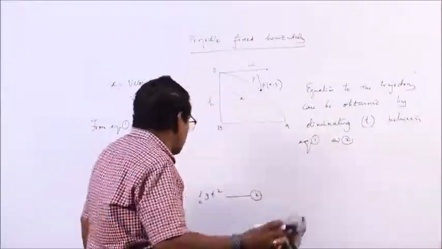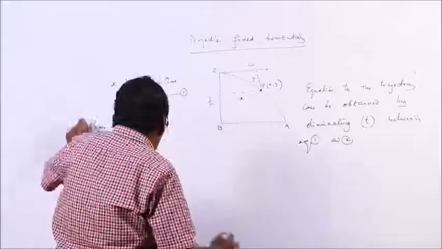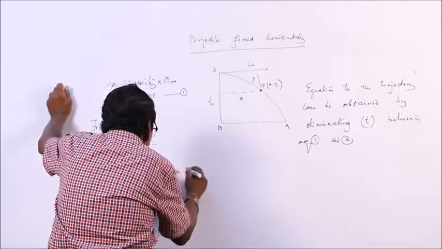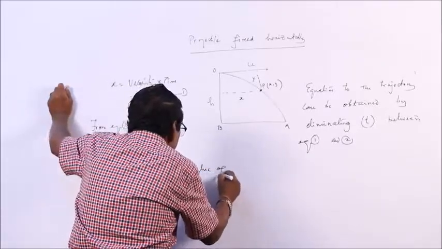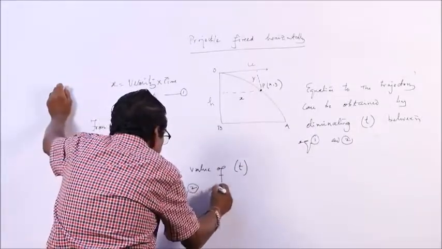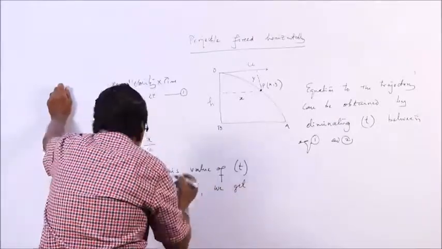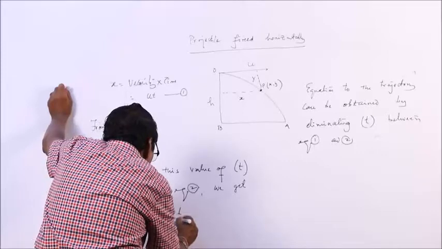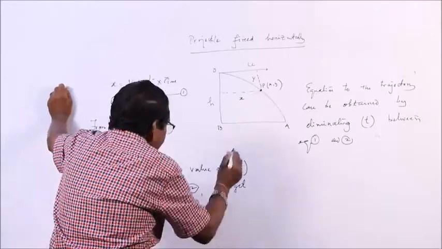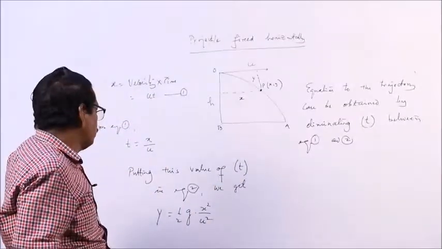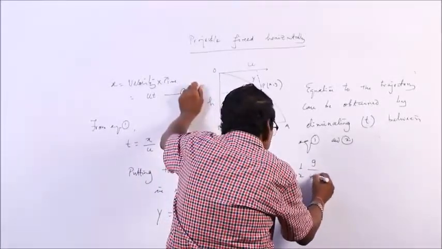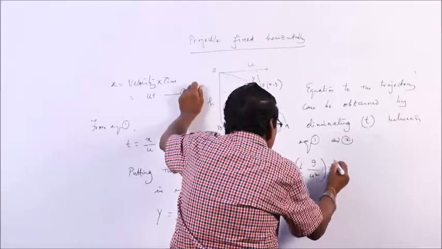Putting this value of t in equation 2, we get y is equal to half g into t square, that is half g x square by u square. So the equation to the trajectory of the projectile becomes half g by u square into x square.